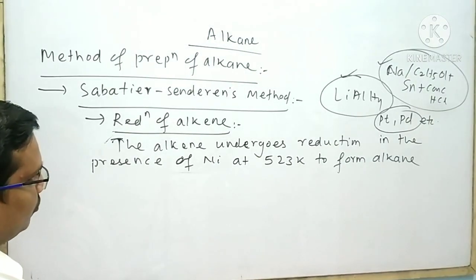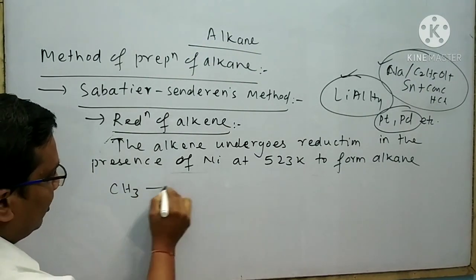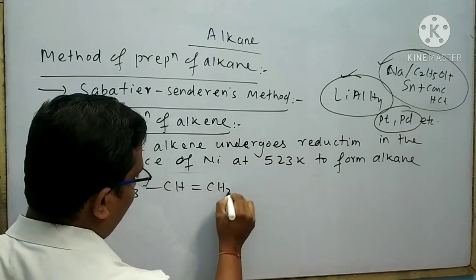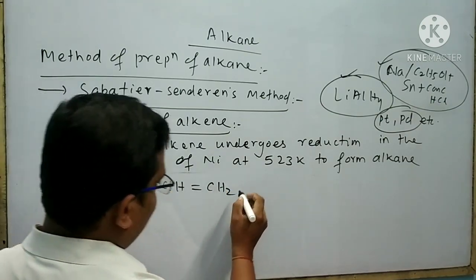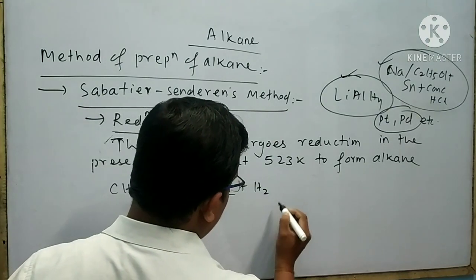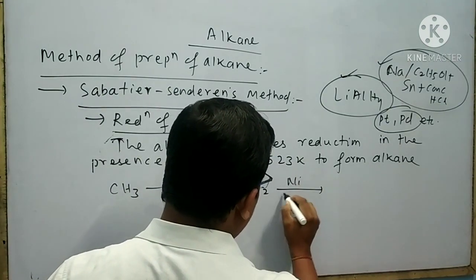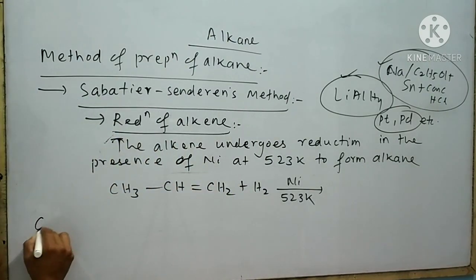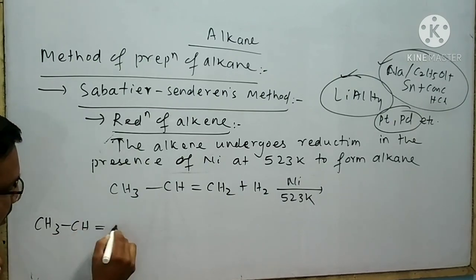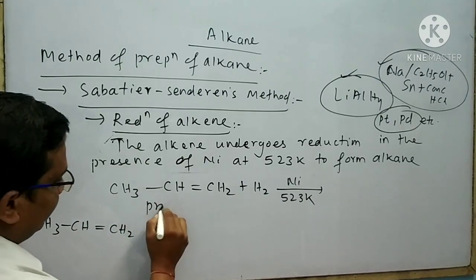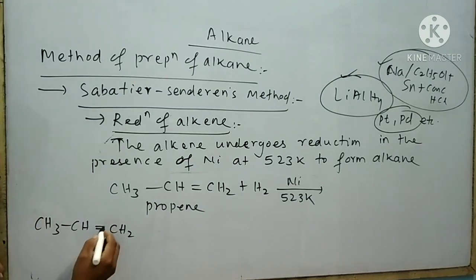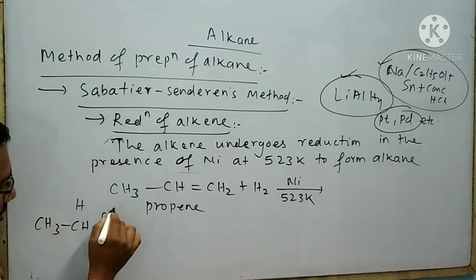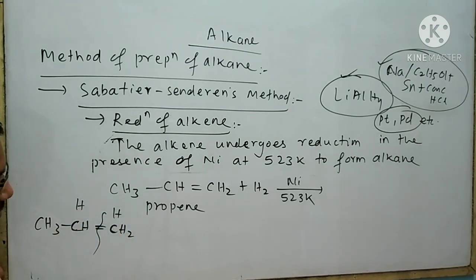Suppose a student wants to do the reduction of propene, then what will be the product? This is propene. When it is subjected to reduction in the presence of nickel at 523 Kelvin, at first break the pi bond here and attach two nascent hydrogen atoms to these two carbon atoms.